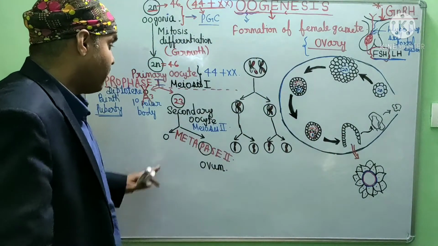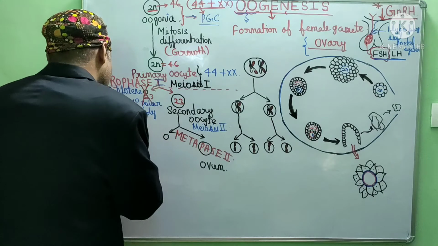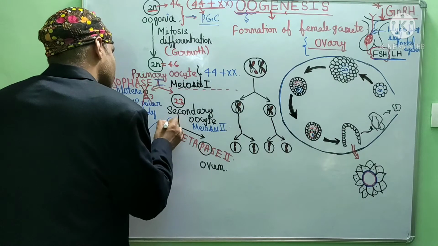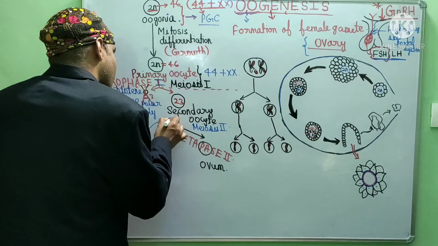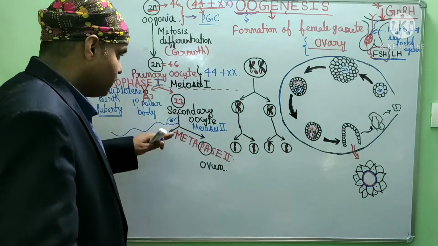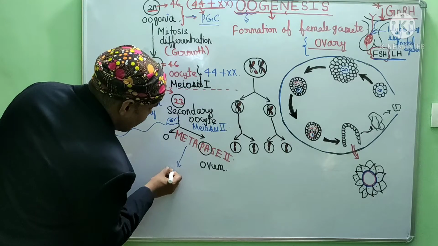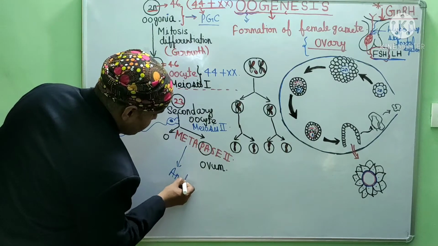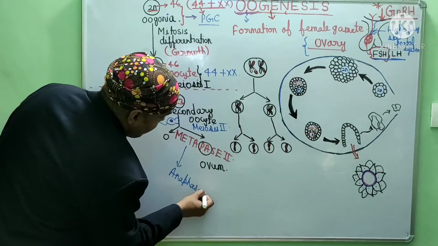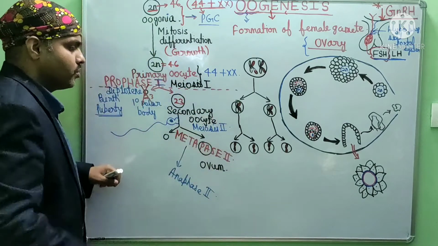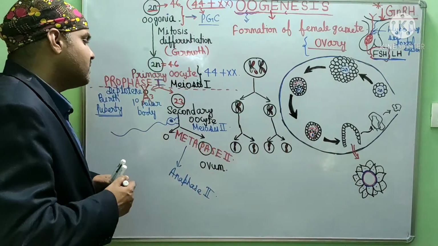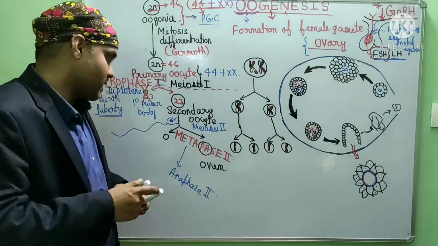But if this secondary oocyte is encountered by spermatozoa, approached by spermatozoa, then this cell will come from metaphase to anaphase second, and the process of meiosis second completes, and this cell converts into a total of two cells.